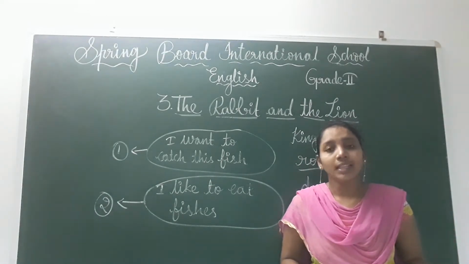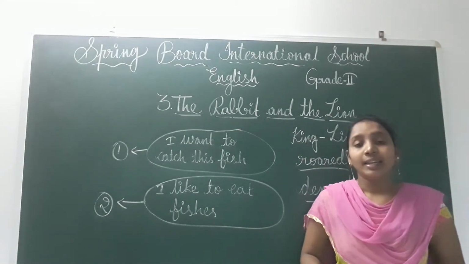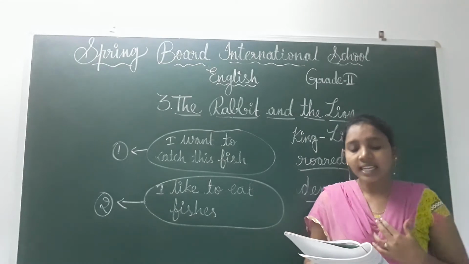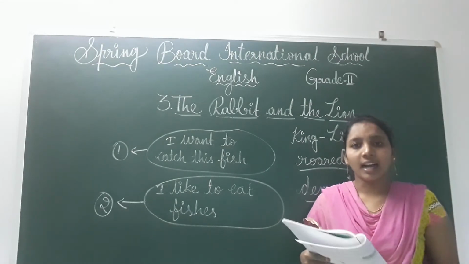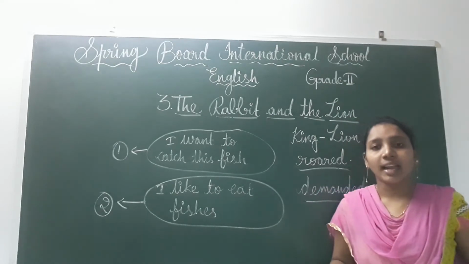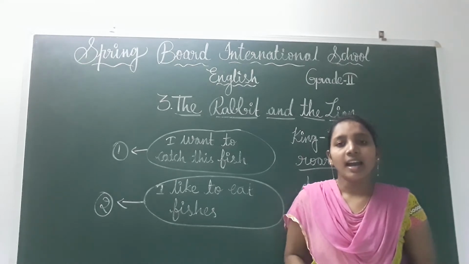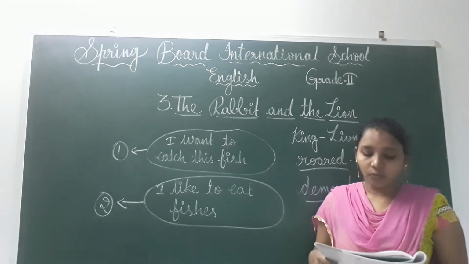Okay, now what did the rabbit do, children? The rabbit took this lion to a deep well. He said, "Look inside, the other lion lives here." What is this rabbit telling, children? "Look inside, lion, there is another lion in that well."